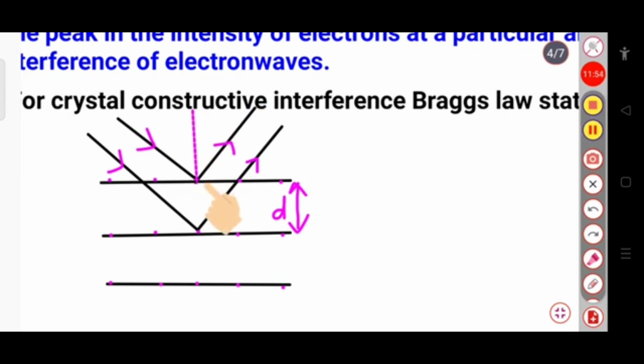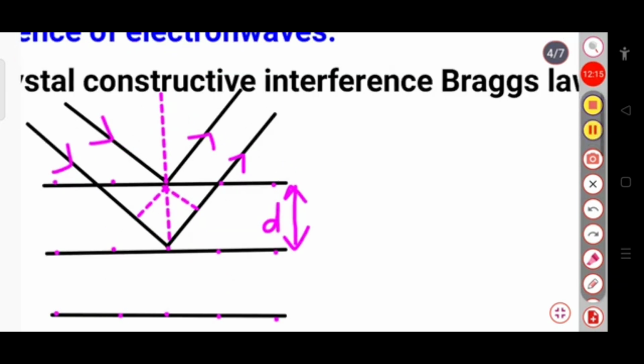Now we will draw a perpendicular on this surface. Okay, this is the perpendicular on the surface. Now suppose again the perpendicular on this incident beam and the diffracted beam, here we are drawing some perpendicular. So let us see.